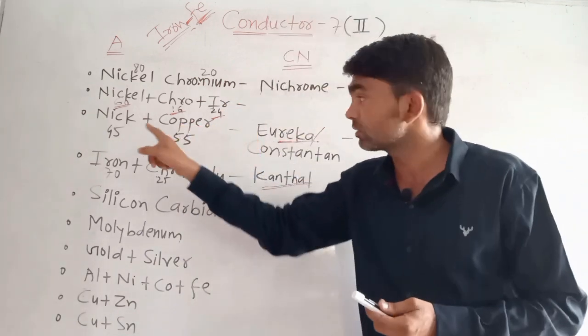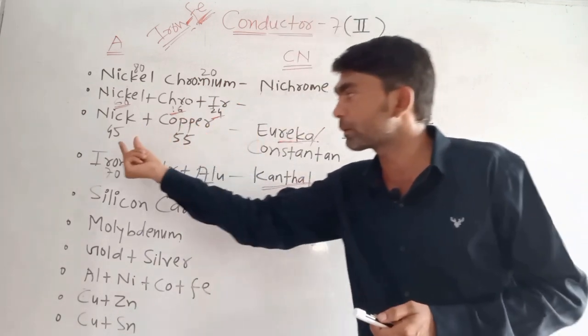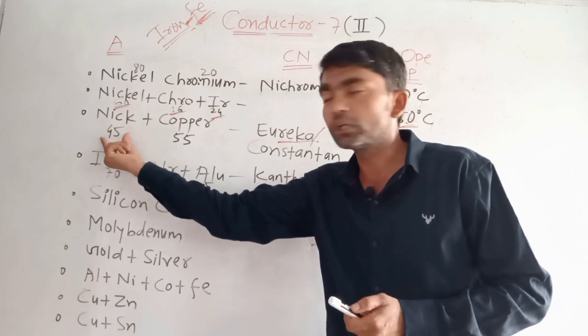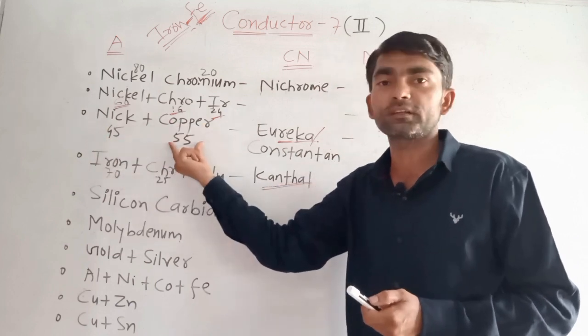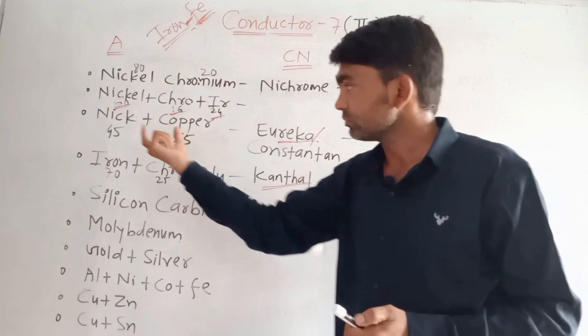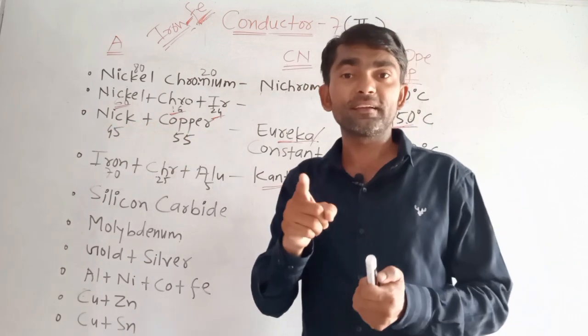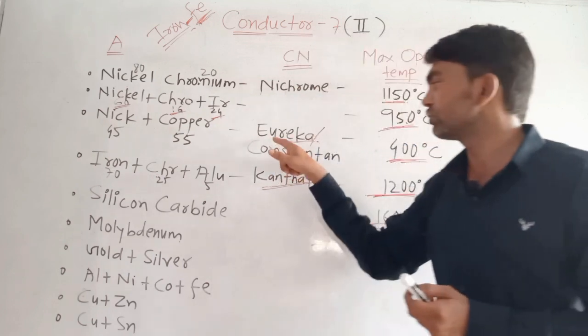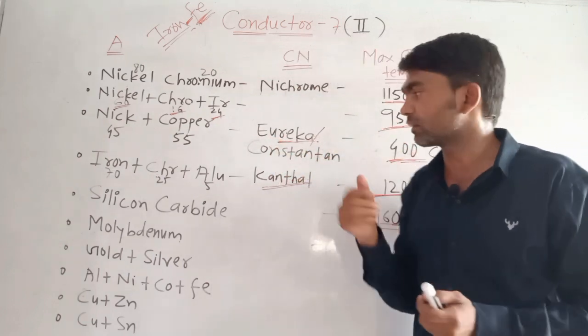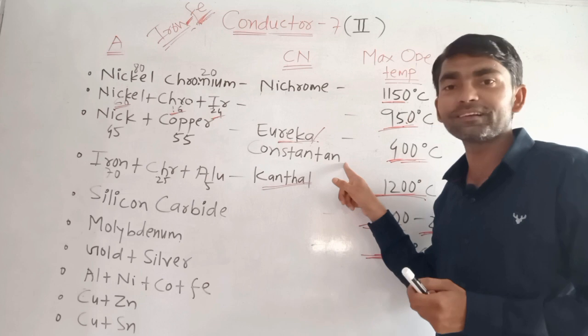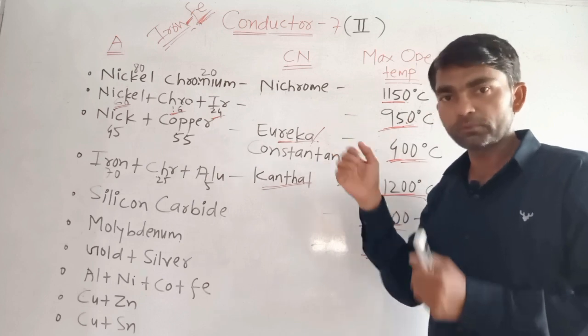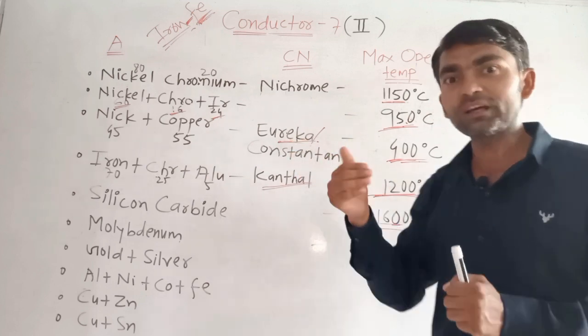Then next alloy, nickel plus copper. What is the proportion? Nickel 45% and copper 55%. When this is the proportion of nickel and copper, we say this composition is eureka or constantan. This question has been asked previously, very regularly.